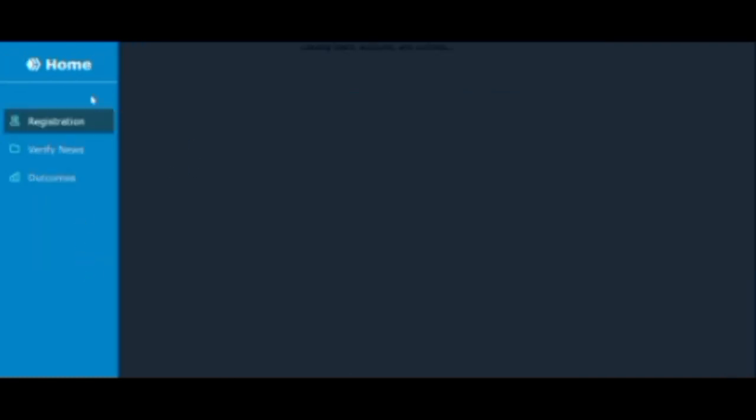That's one thing, and the outcome is where you will be able to view all the news that has been published. Even this reads that news has not yet been published. This is where the users would be able to read the news that have been validated, the final news. So with both sections, they will be able to validate everything and read the validated news.